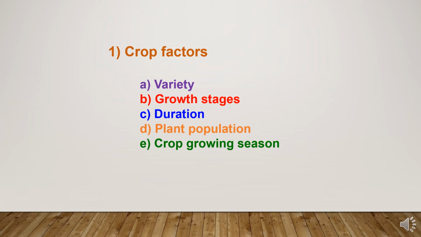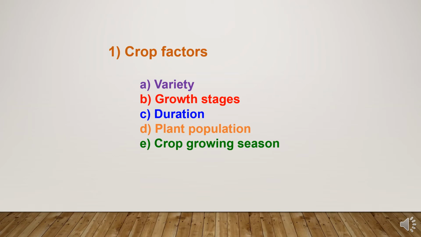Fourth is plant population. If we are going for high density, where the plant population is on the higher side, then we have to supply a higher quantity of water to meet the crop water requirement. If the plant has low density, ultimately there will be low requirement of water.